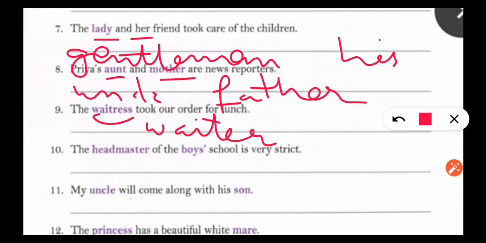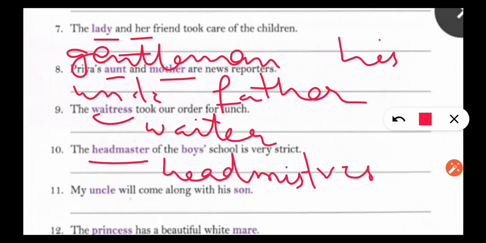The headmaster of the boys' school is very strict. Here, headmaster of the girls' school will come. In place of headmaster we will write here headmistress. And in place of boys we will write girls.